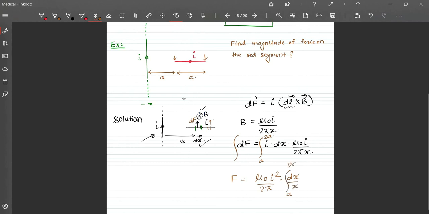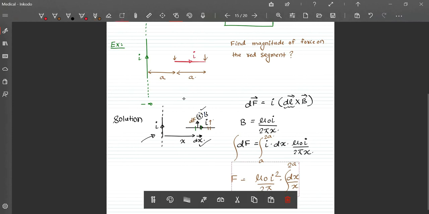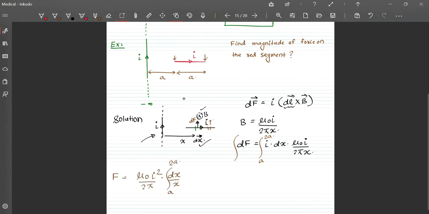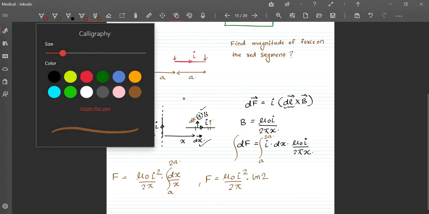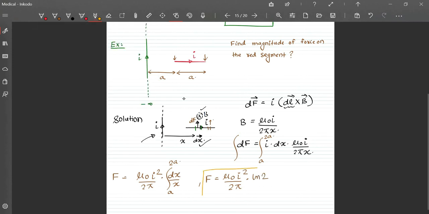So if I move it here, it will be ln x. If you put the limits properly, this is the required answer.